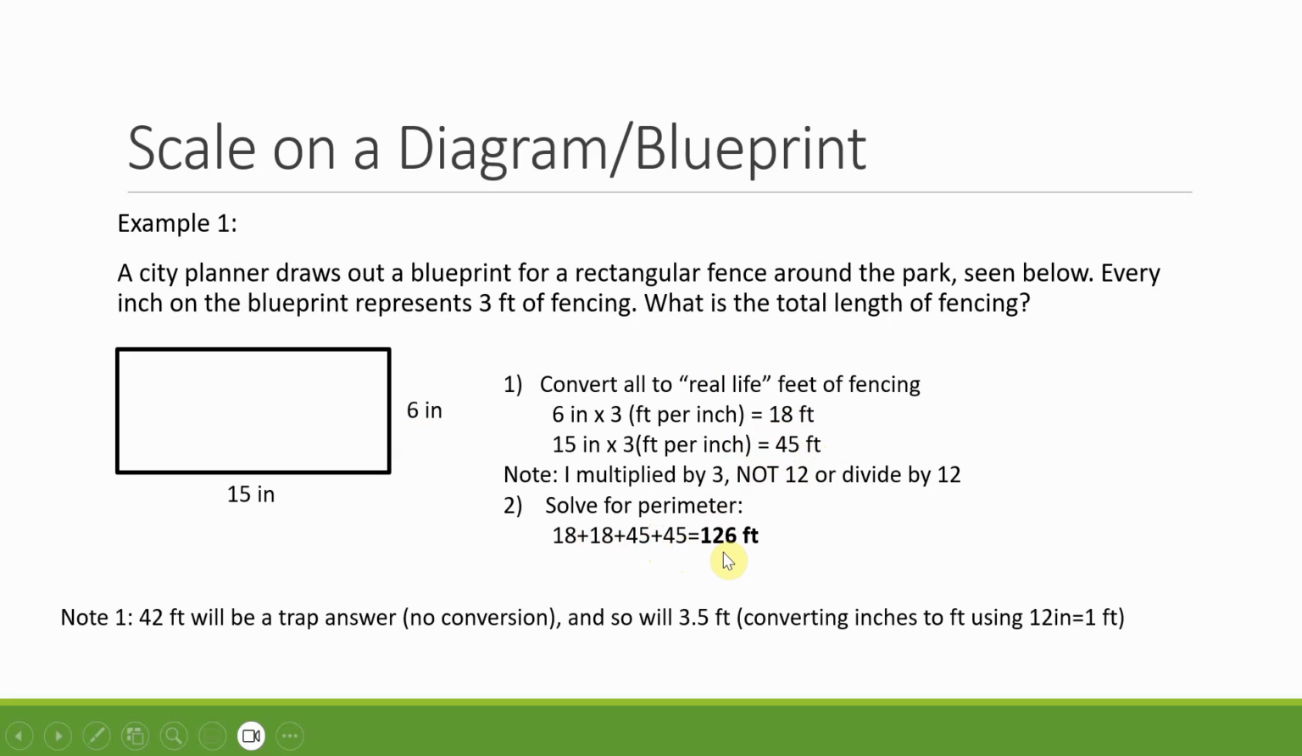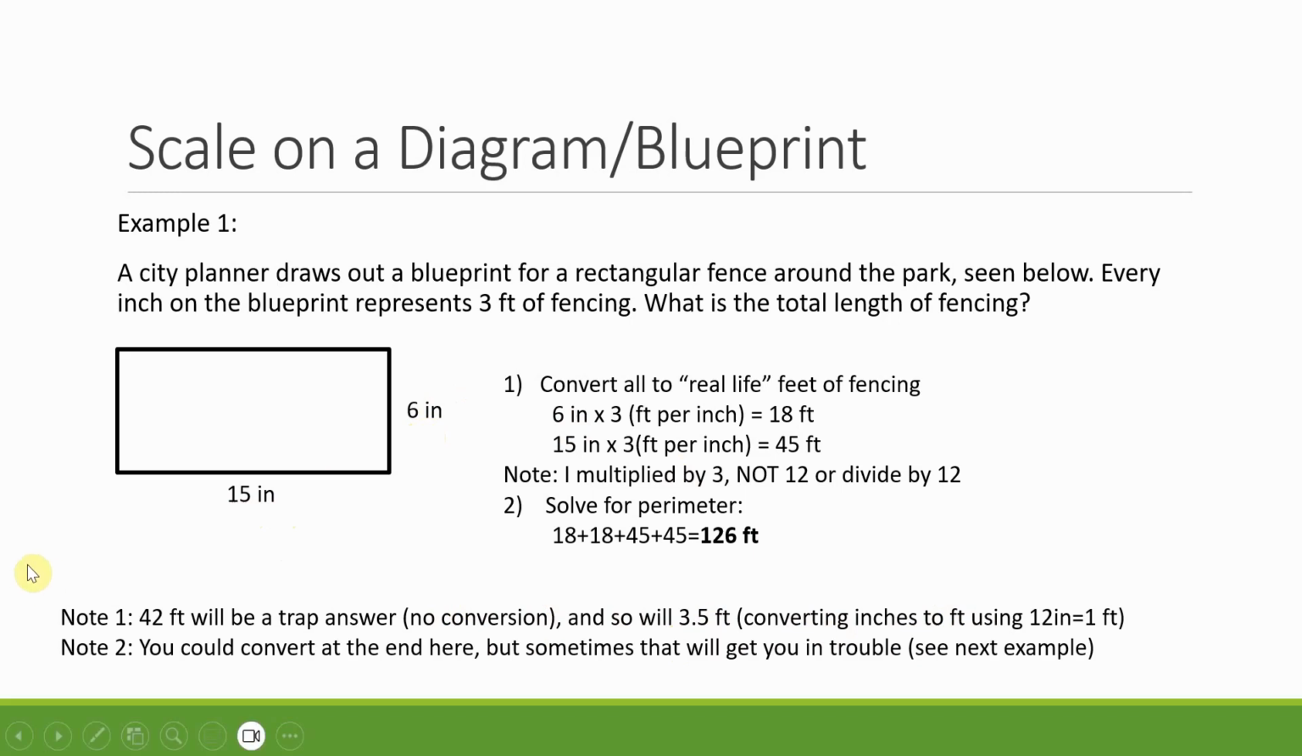And that's my answer. So, as I've said before with these warnings a few times, there's going to be trap answers. So 42 feet is going to be a trap answer. If you didn't convert at all and just did the 15 plus 15 plus 6 plus 6, that's going to be one of the wrong answers. And they're also going to have 3.5 feet, which would be if you had just divided all these inches by 12, using 12 inches means 1 foot. Because I'm not converting a normal inch to a normal foot, I'm converting a diagram scaled inch to a real-life foot.